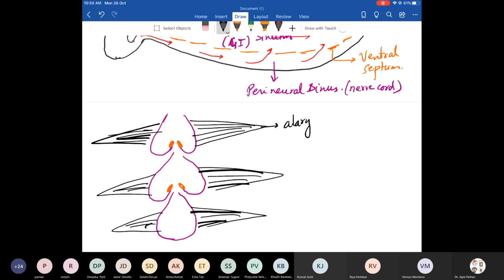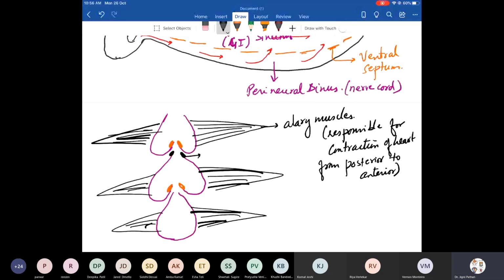Next, the two valves. This is the auricular, sorry, the ventricle. Lower is the ventricle.